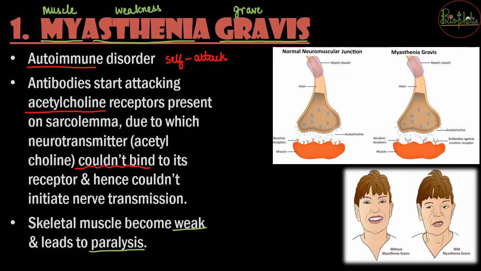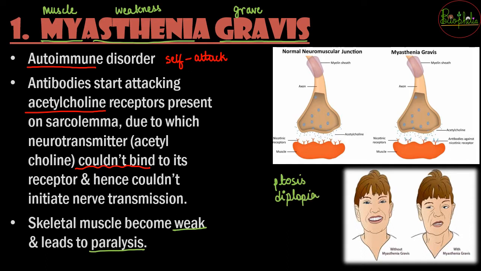So that is the case that happens in myasthenia gravis, wherein the normal neuromuscular junction is going to be disrupted, and because of that the facial expressions might change. So you might see a person who has weakness in eye muscles, you can see drooping of one or two eyelids, that is called ptosis. You can also see persons having symptoms of blurred or double vision. Double vision you can call diplopia.